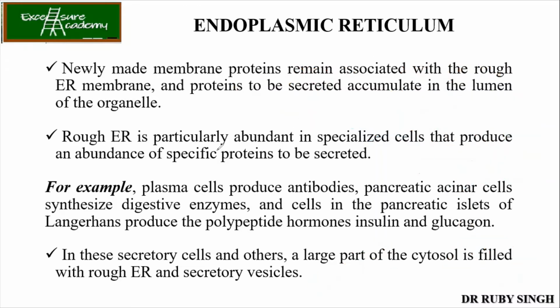Now, rough ER is particularly abundant in specialized cells that produce specific proteins to be secreted. For example, plasma cells produce antibodies, so they will have more rough ER. Pancreatic acinar cells synthesize digestive enzymes, and cells in the pancreatic islets of Langerhans produce hormones like insulin and glucagon. Okay. Now, in these secretory cells and others, a large part of the cytosol is filled with the rough ER and secretory vesicles.